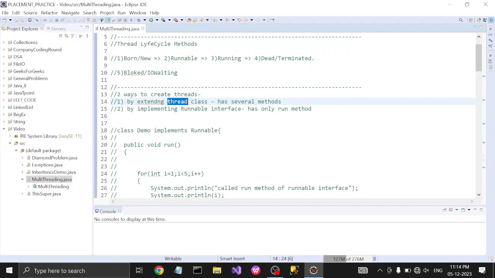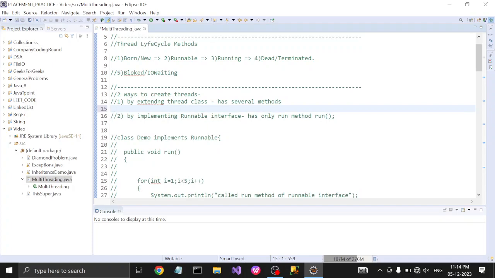So these are the several methods which are included in the Thread class. And we also have the Runnable interface, but the Runnable interface has only one method, which is the run method.